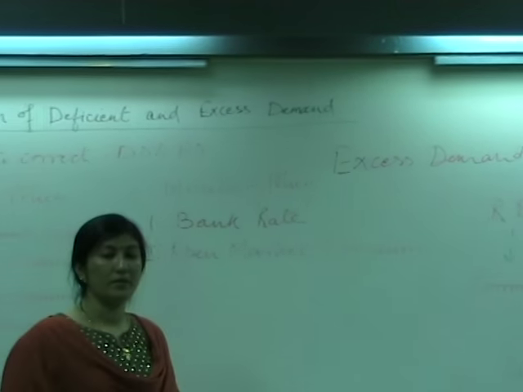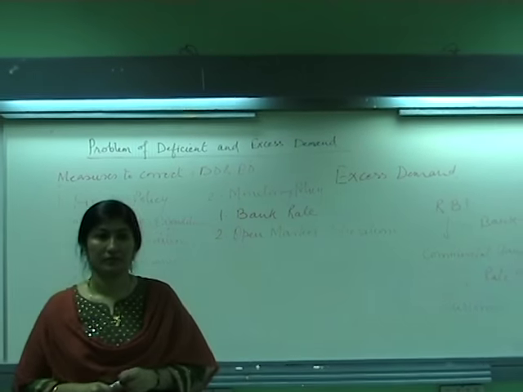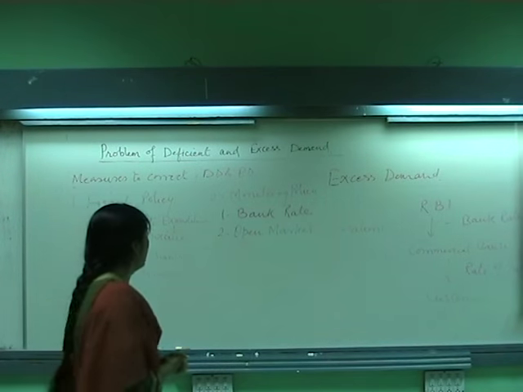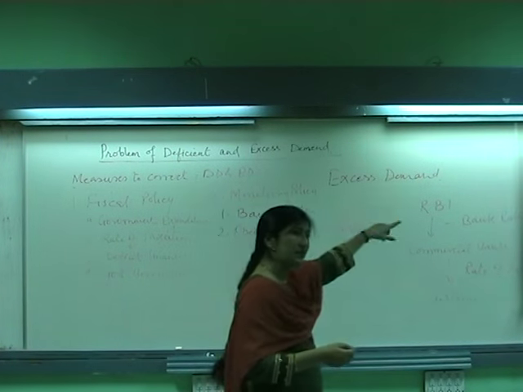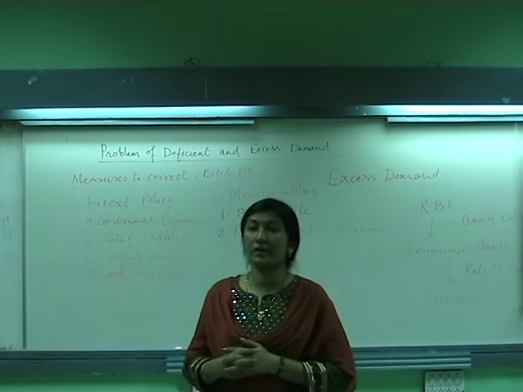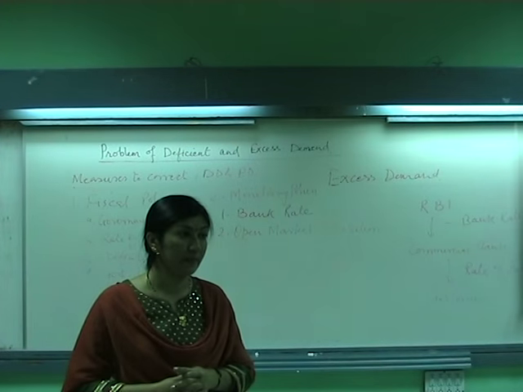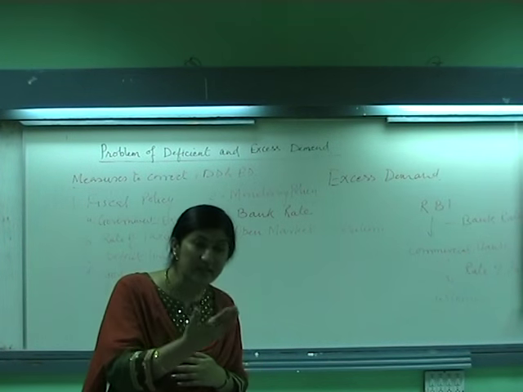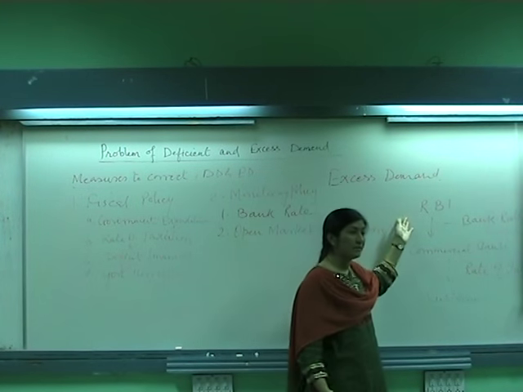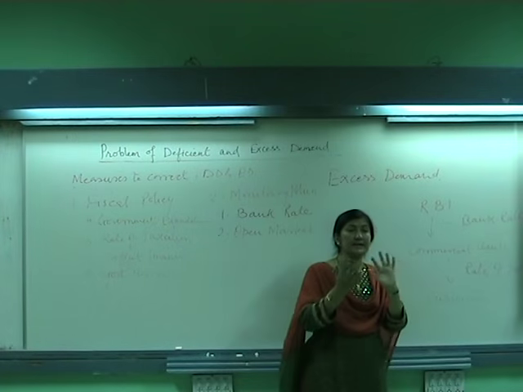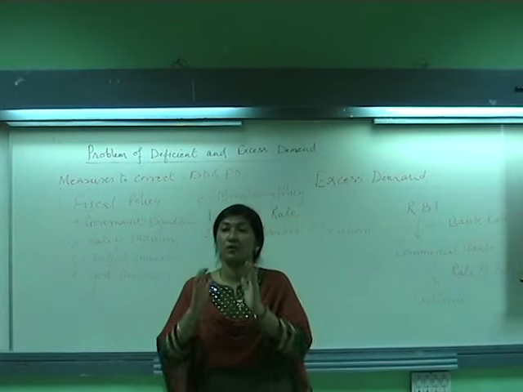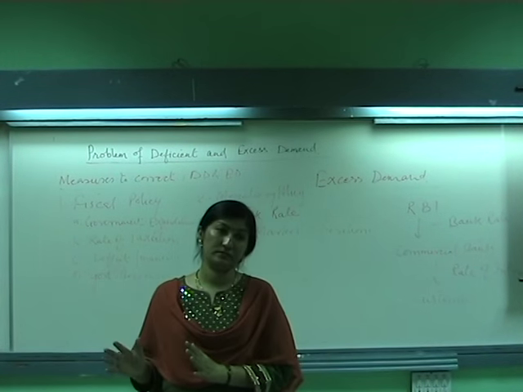Now what is this open market operations? खुली बाजार प्रतीक है. Now, that is another way of controlling the credit in the economy. Now there are certain securities, government securities, which are sold and purchased by the RBI. Buying and selling of government securities in open market is known as open market operation. Clear?